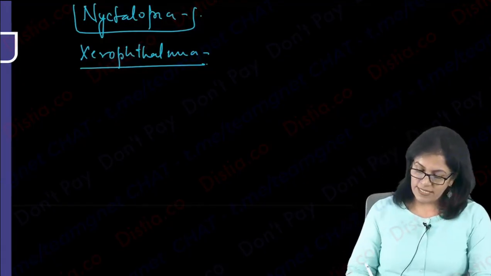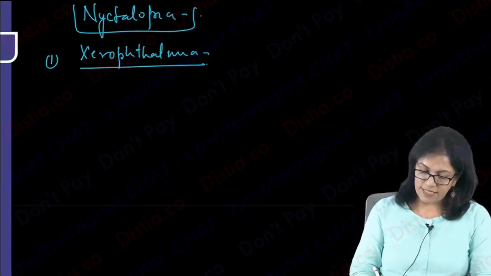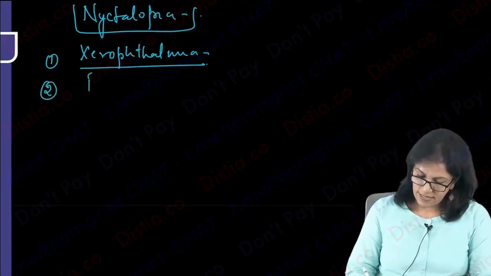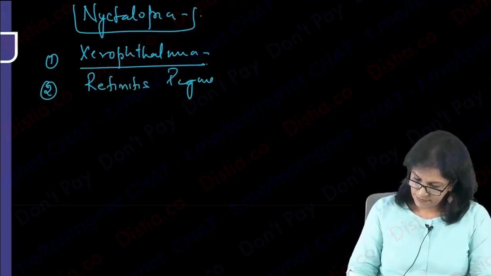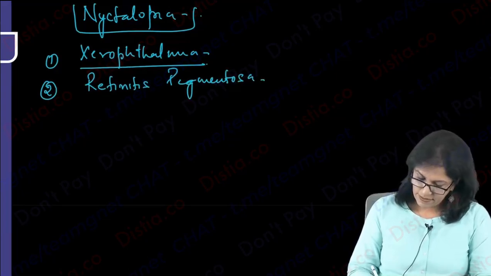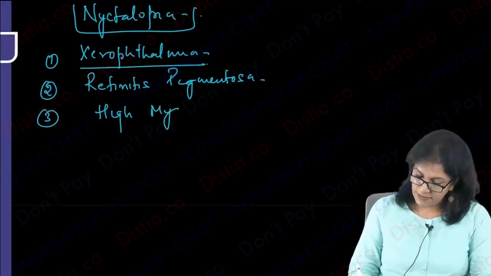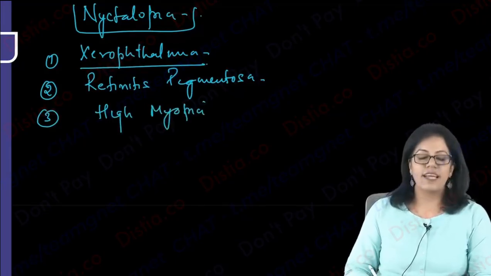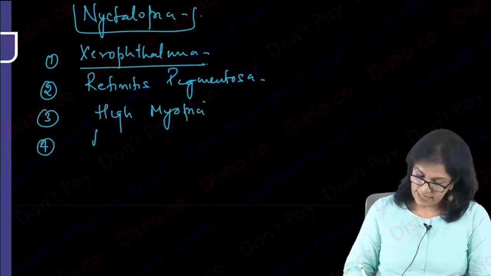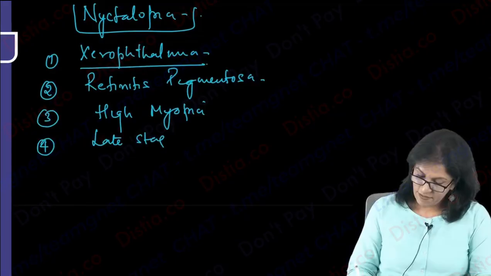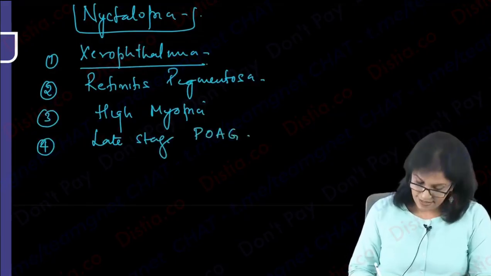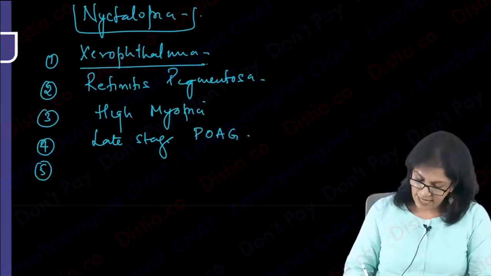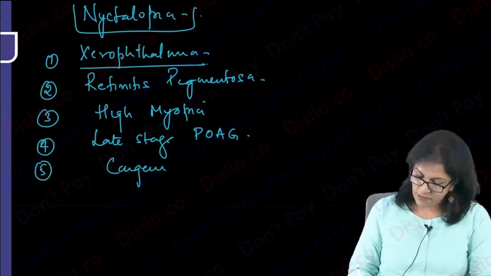Okay, then we talk about nyctalopia causes: xerophthalmia, retinitis pigmentosa. Okay, we will learn in the retina chapter. High myopia. Any myopia more than 6 is high myopia. Late stage of primary open angle glaucoma. Then some retinal conditions like congenital stationary night blindness.